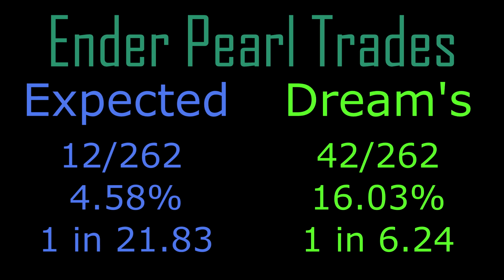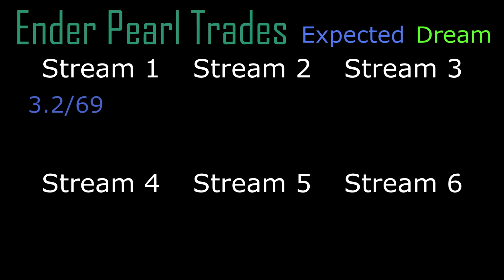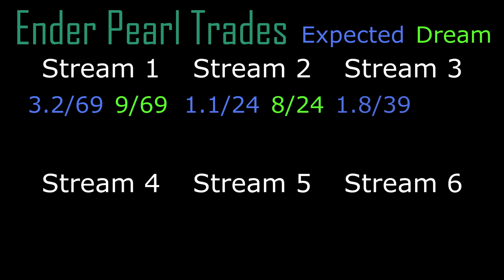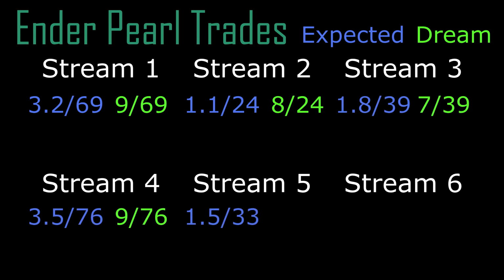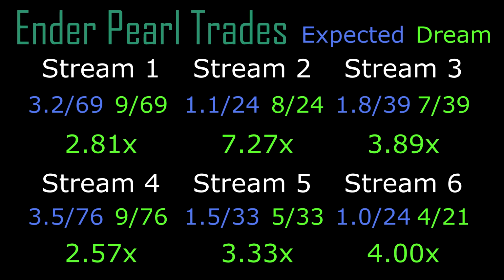So now we're going to break down the odds in each stream. This is just simply the expected number per trades versus Dream's numbers that he got for trades. The Dream numbers are straightforward, but to get the expected number you divide the number of trades by the expected percentage in decimal form. So 69 divided by 0.0458 equals 3.2. As we can see, Dream outperforms the expected trades by more than 2.5 times each stream, which is quite the feat. Congratulations to Dream on that.